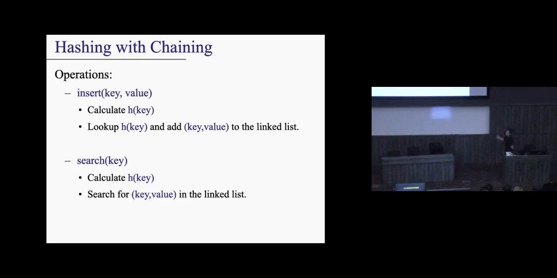Now let's think about how these operations work. If I want to insert into the table, all I have to do is calculate the hash function, look up this bucket using the hash function, and insert this into the linked list. Pay attention to how I have to insert both the key and the value. Some of you have asked me in the past, why is it that we have to insert both the key and the value?